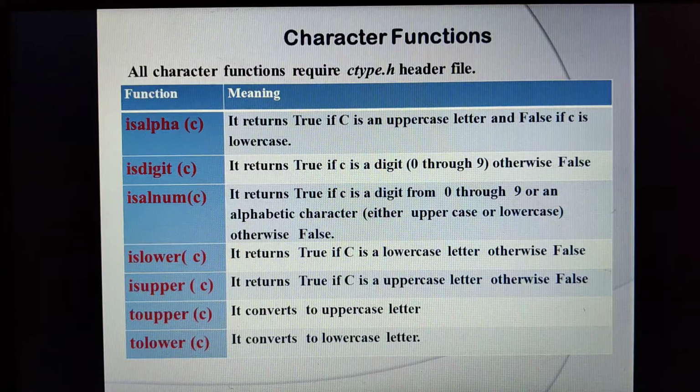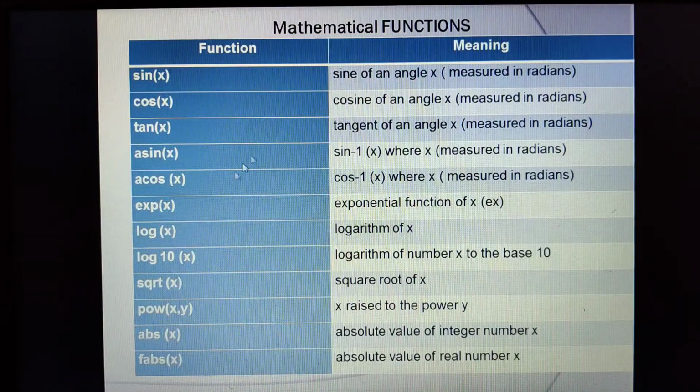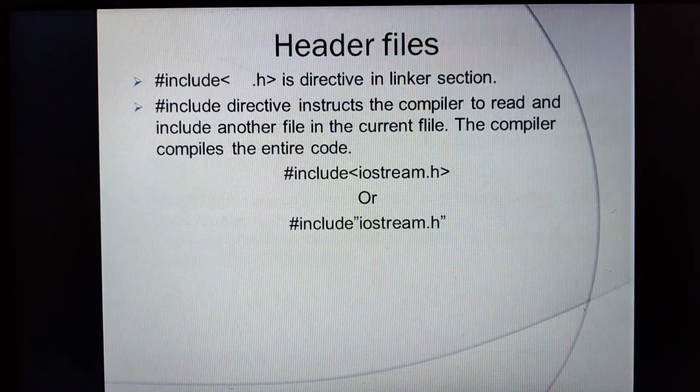So to use all these mathematical functions, we need to use a header file known as #include math.h, like how we have iostream.h here. This indicates input output stream, that is console input and console output. Those are the operators and functions I am taking from iostream.